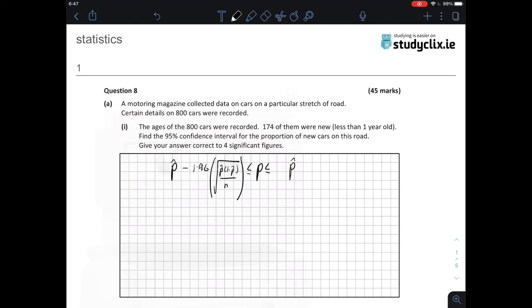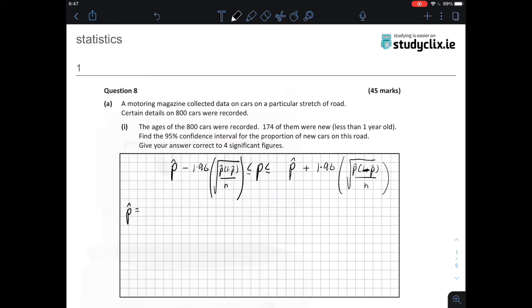And then our population proportion plus 1.96 times the square root of p hat times 1 minus p hat over n. So we are estimating the population based on our sample proportion.